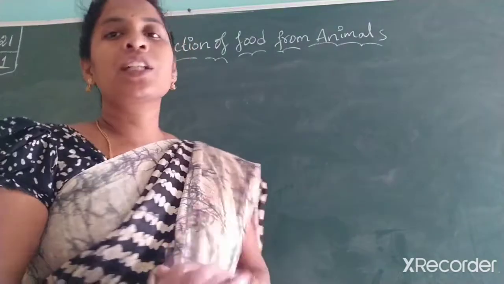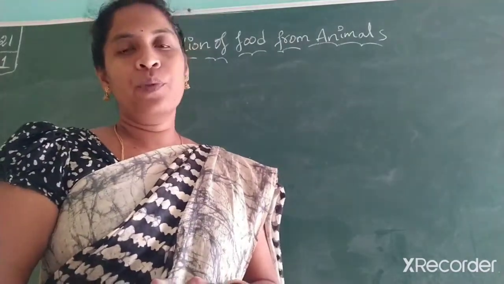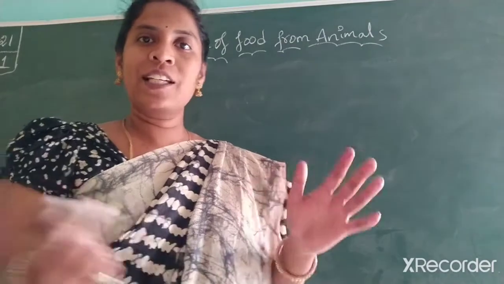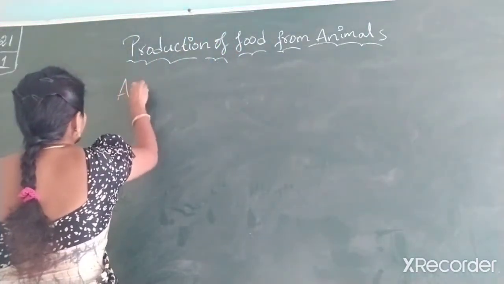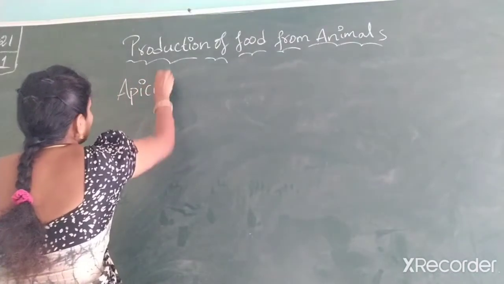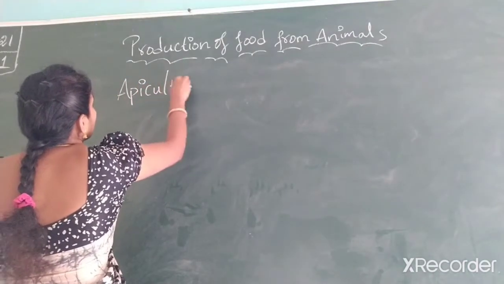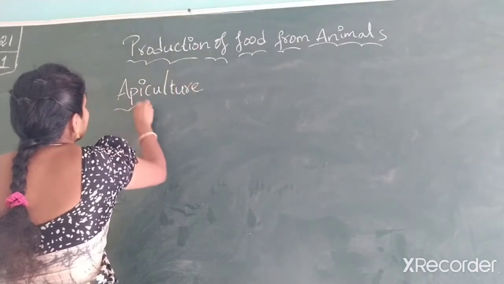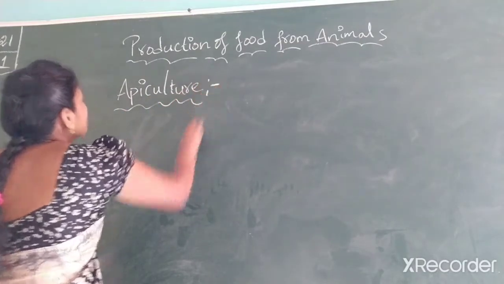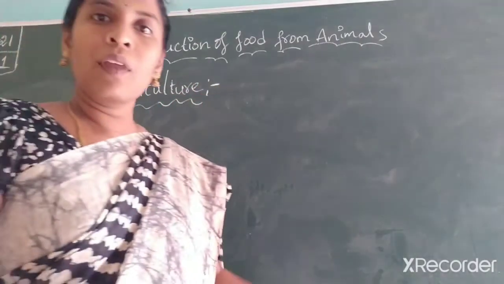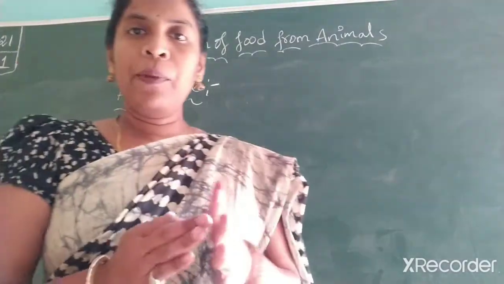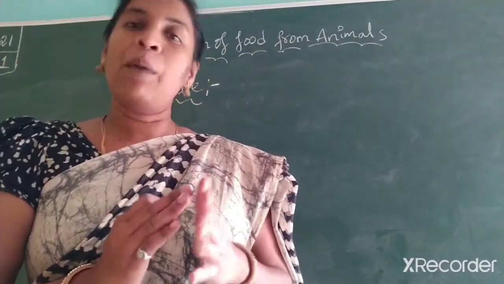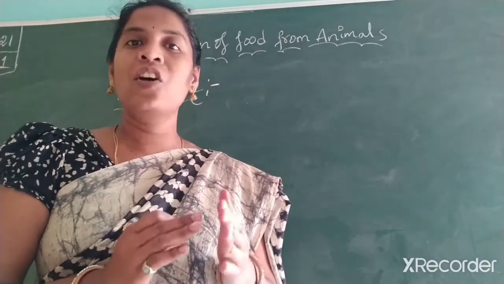Today I came with a topic from production of food from animals, that is apiculture. Api means honeybees. Culture, rearing.